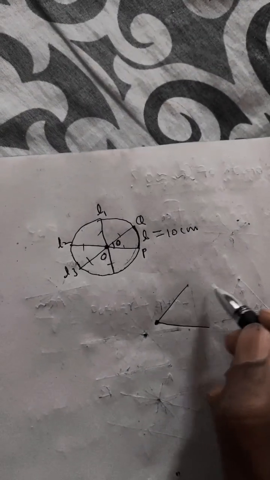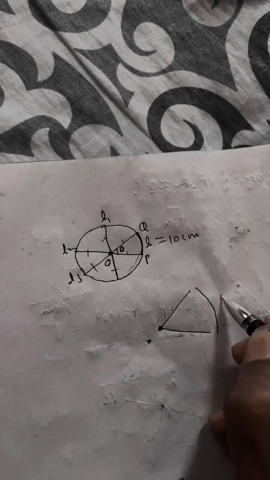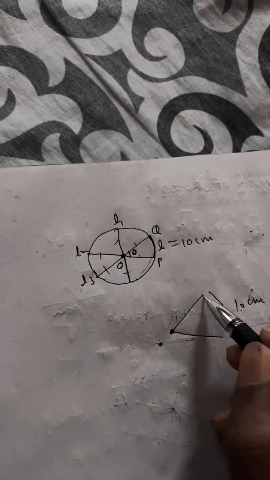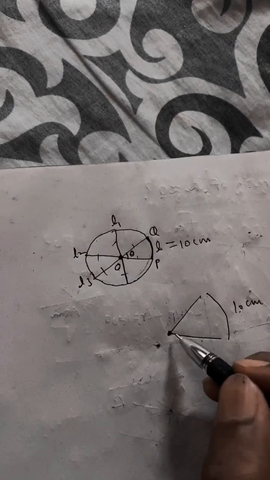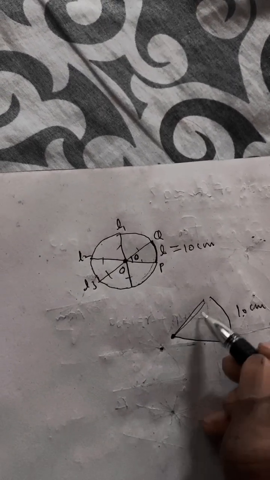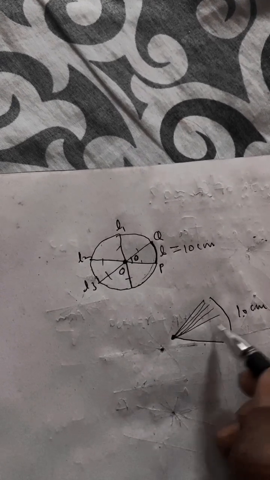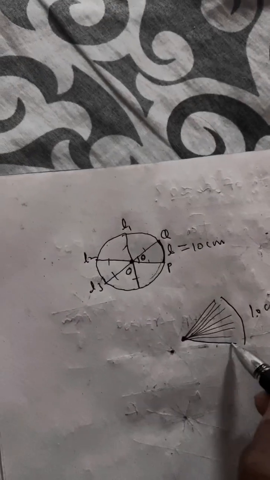Suppose this much space only, 10 centimeters, is what we have, and we have to fit lines in it. All should fit here, all should pass through this point. How many lines can we fit?